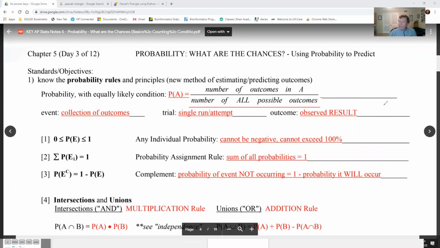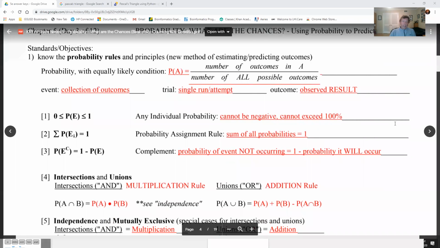Now, a couple things. I teach probability very slowly, and I try to be very thorough because I give a lot of practice and a lot of thinking. So you're going to want to stop this video a lot and process the information as much as you can. All right, so probability. We're going to go over 3 rules and 3 key phrases, okay?